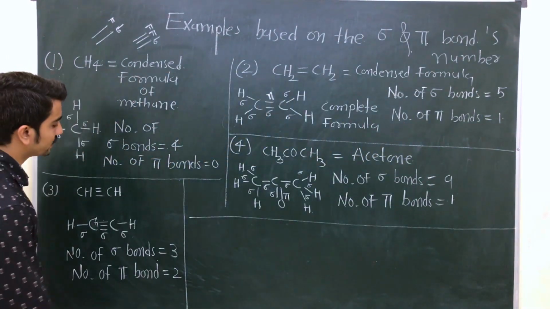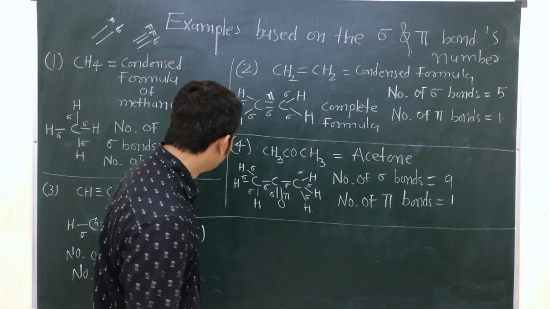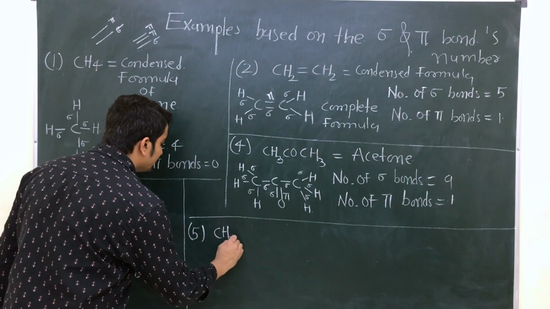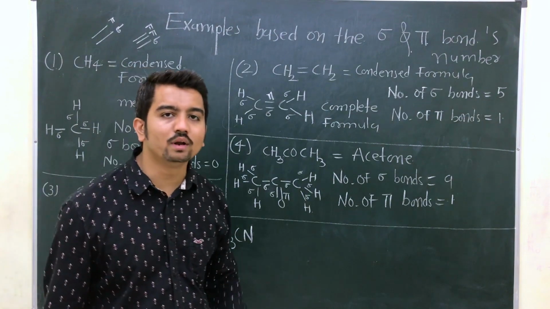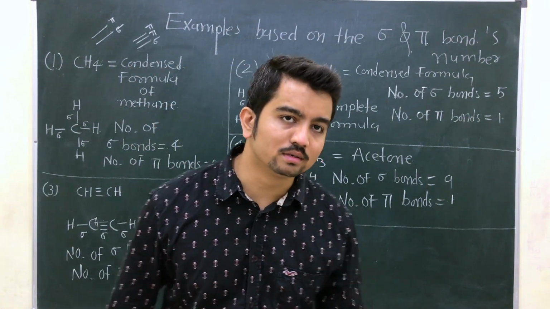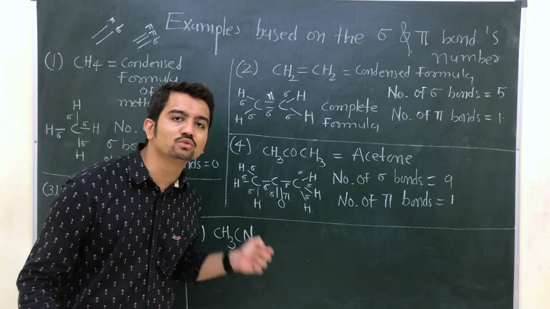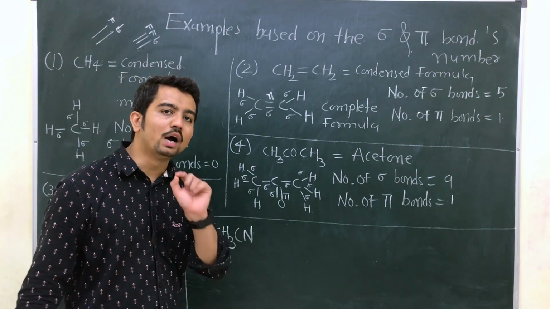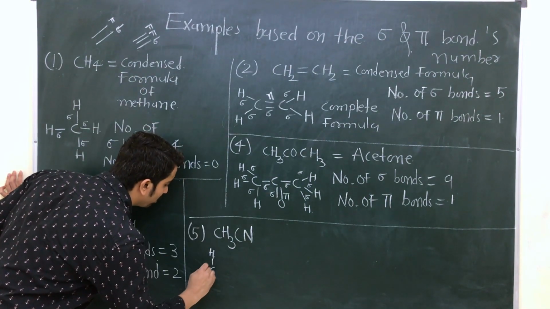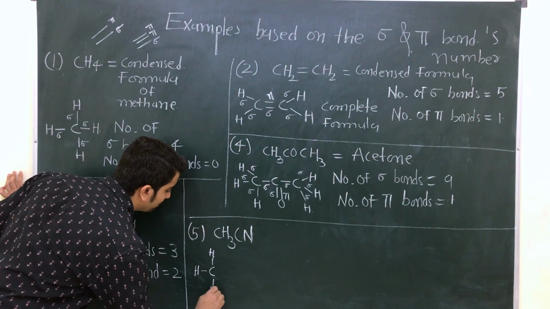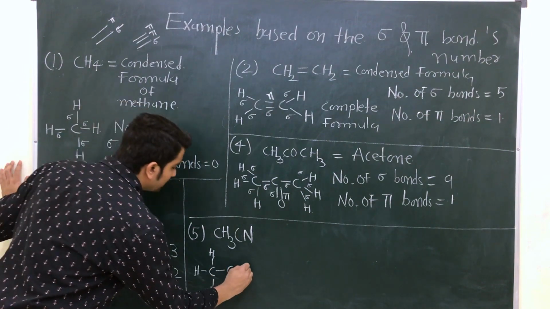Now let's solve more examples. Number 5. One more example, number 5. Suppose you are given CH3CN. Now how will we write down the sigma and pi bonds? So let's start the calculation. This formula is known as a condensed formula. First of all, you have to write the complete formula. So how will we write the complete formula here? First carbon, that has 3 hydrogens, first, second and third. Ready? Okay. Now there is one more carbon and there is a nitrogen.